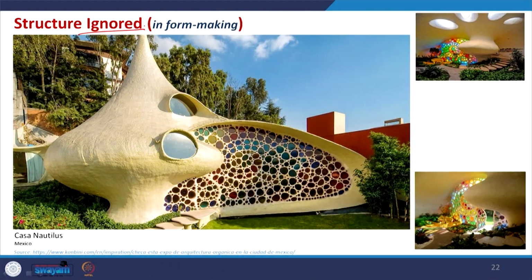But in the last category, structure ignored in form making, the form was given emphasis, and for that the typical or optimal use of structural arrangement and requirements was not followed, being ignored to give this particular form. But this ignorance does not have any relation with compromising structural stability, stiffness and safety.